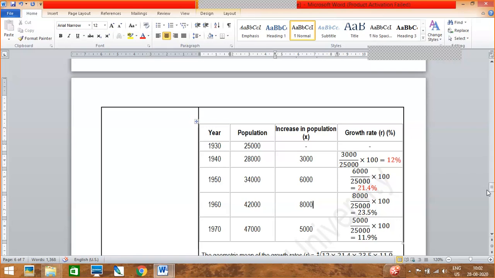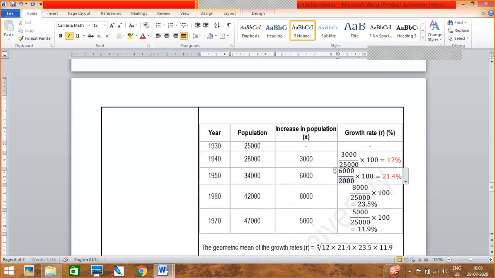Okay, I guess you have written. So now we have already learned how to find out the increase in population. So now let us see how to find out the growth rate, that is your R. Because in the formula we have one term, that is your R. R is your growth rate. Up to here you know that 28,000 minus your 25,000, you got your 3,000.